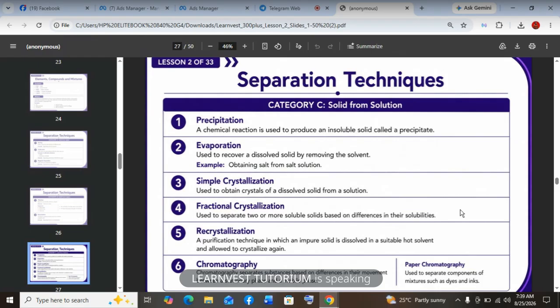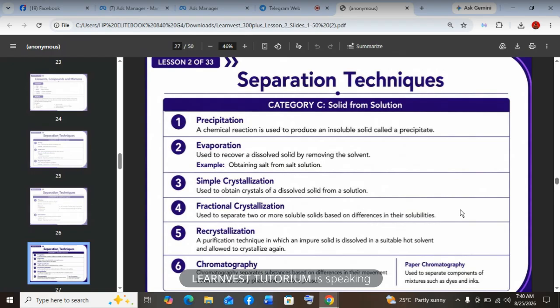Okay? Then simple crystallization is used for a solid that heat can destroy. So we just heat it a little and then we stir it. So as it's cooling down and settling down, crystals will start coming out. So that's the way we use crystallization. And it is applied in the industry in extracting drugs.